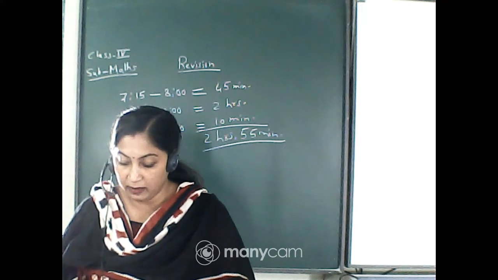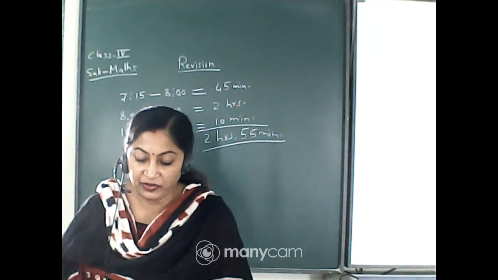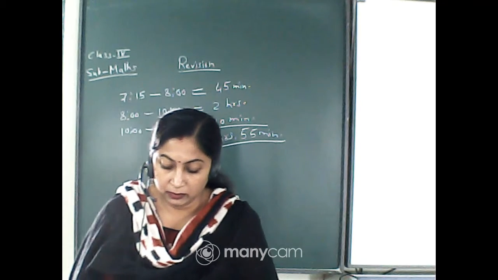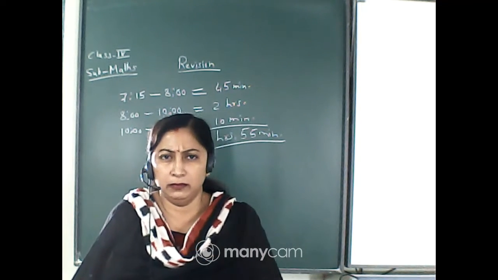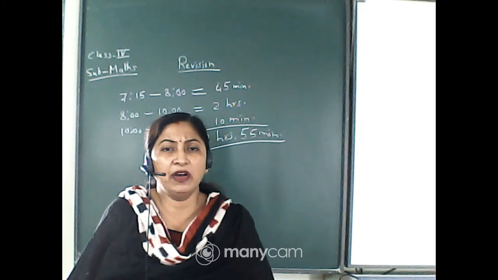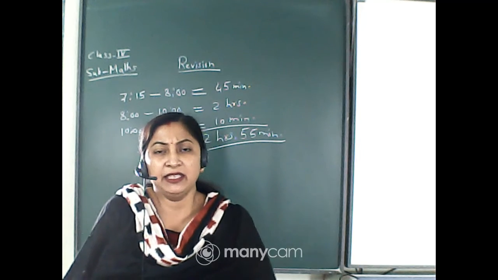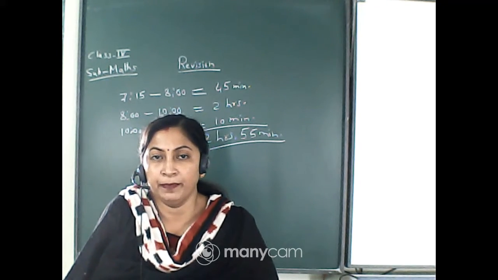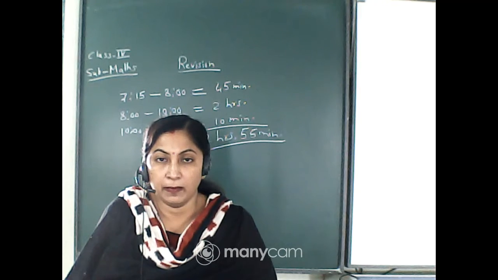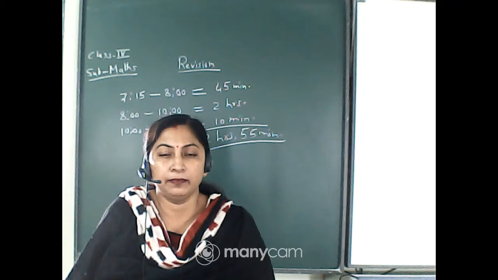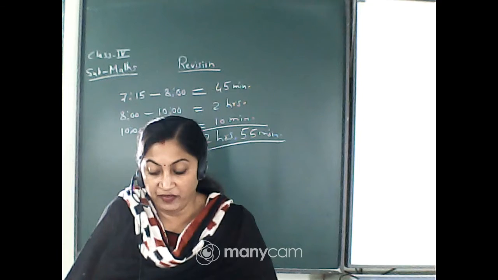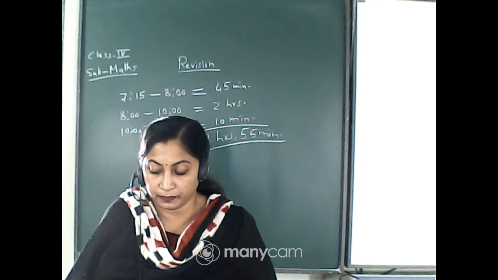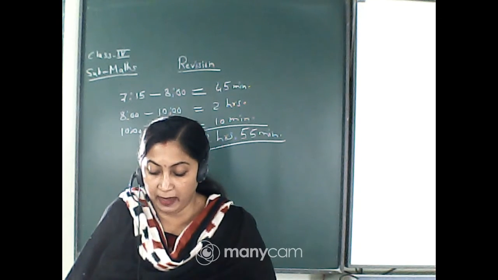Question number 14. 2320 hours denotes dash. See, 24 hours means 12 o'clock, isn't it? Since here it is given 23, means 1 less. So it will be 11:20 PM or AM? It will be PM. So give the tick to answer number D. Option number D, 11:20 PM.